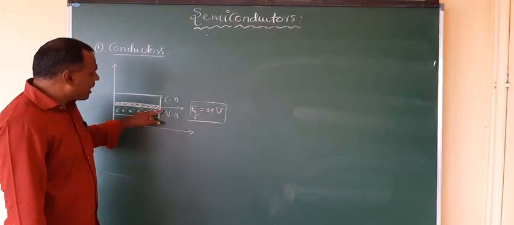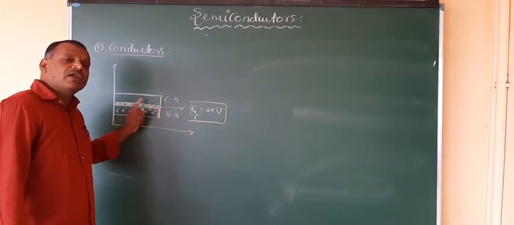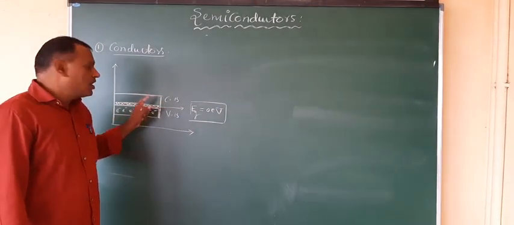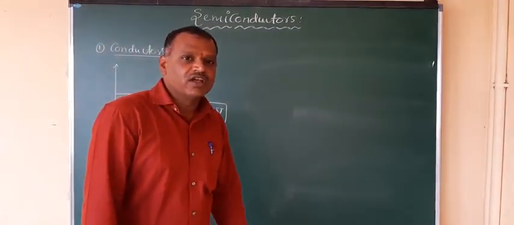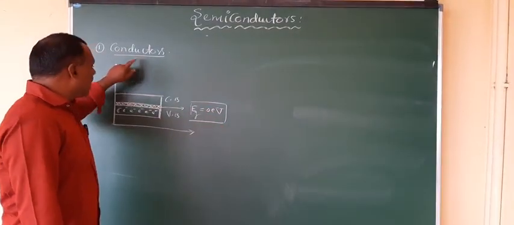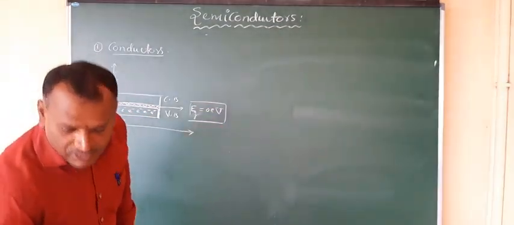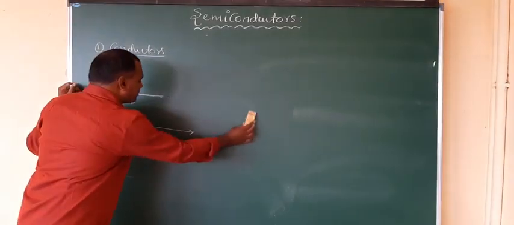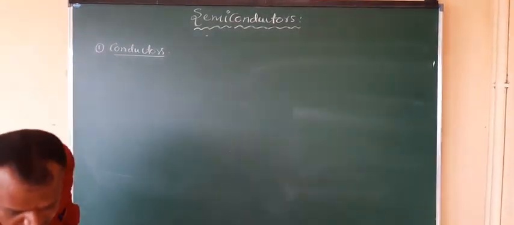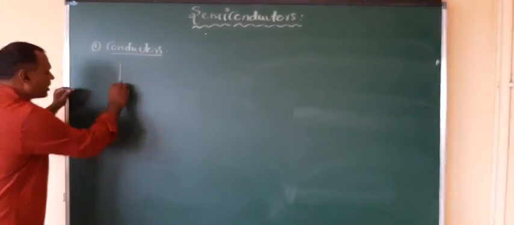The electrons are also able to be present in the conduction band. Once the conduction band possesses electrons, it has the property of conduction. So for conductors, electrons always exist in the conduction band, and because of that, conductors always have the property of conduction.